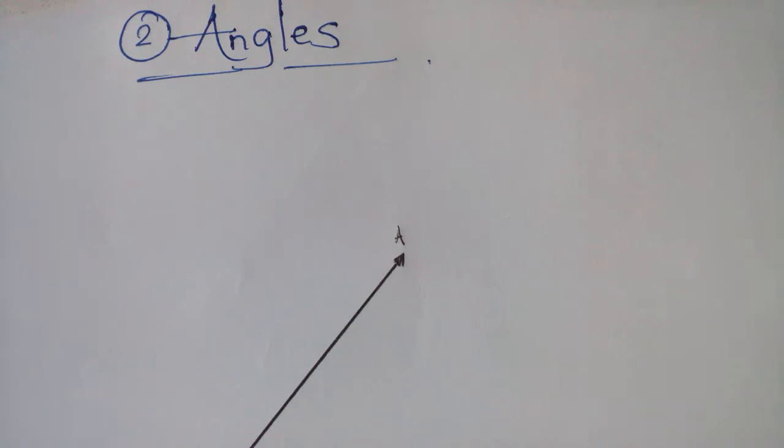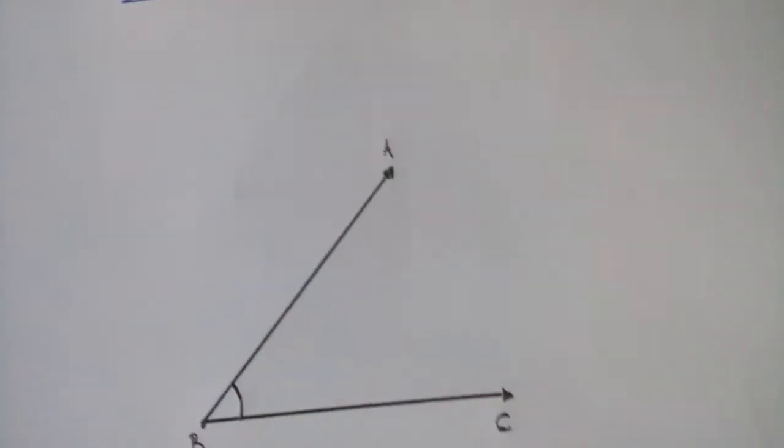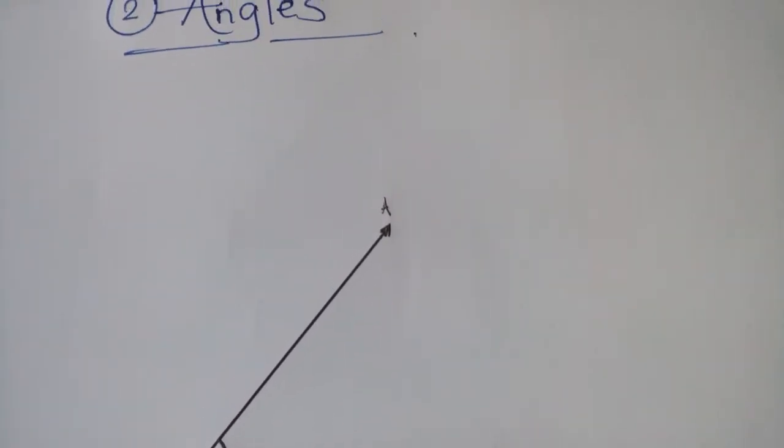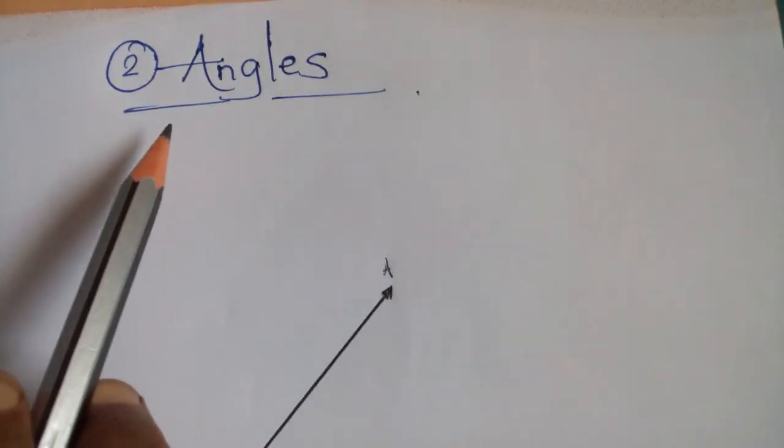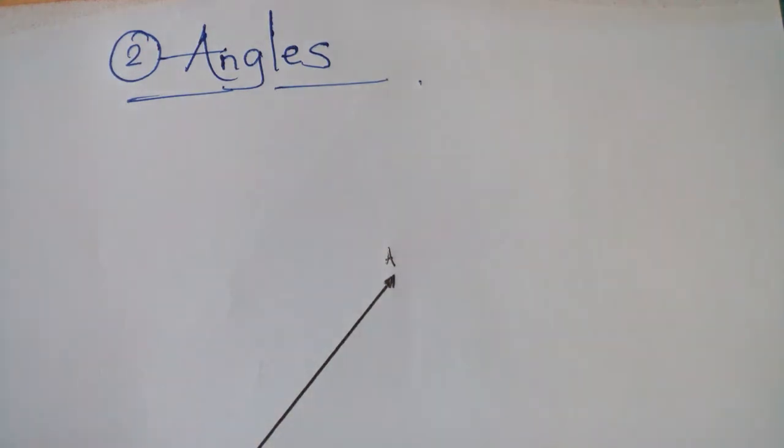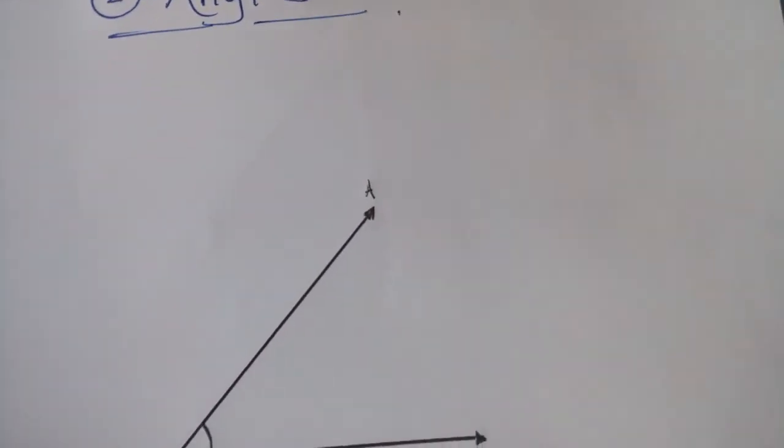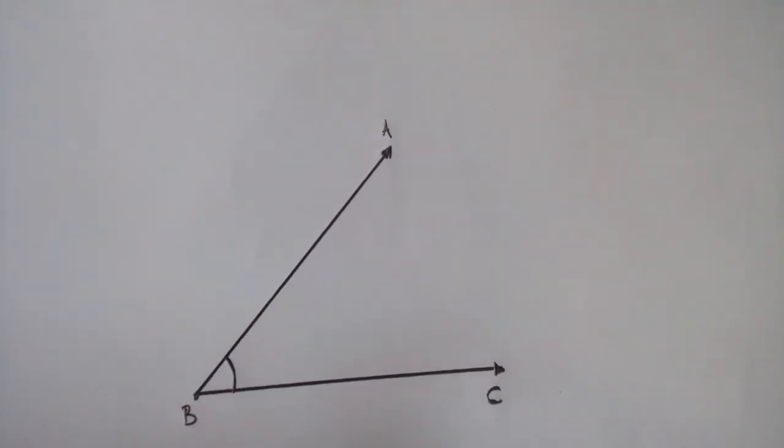Okay, the first question that arises in your mind: what is meant by angle? The space between two intersecting lines.